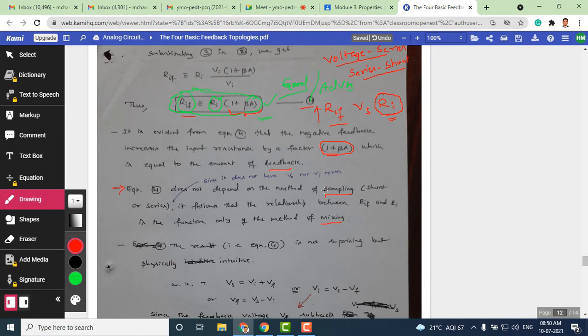That means, in our case, since it is a voltage amplifier, we are sampling the output voltage and mixing it with the input signal. The sampling of the output voltage doesn't affect the input impedance with feedback, and the mixing of the feedback voltage with the input voltage doesn't affect it either. That's what we are trying to say in this point.